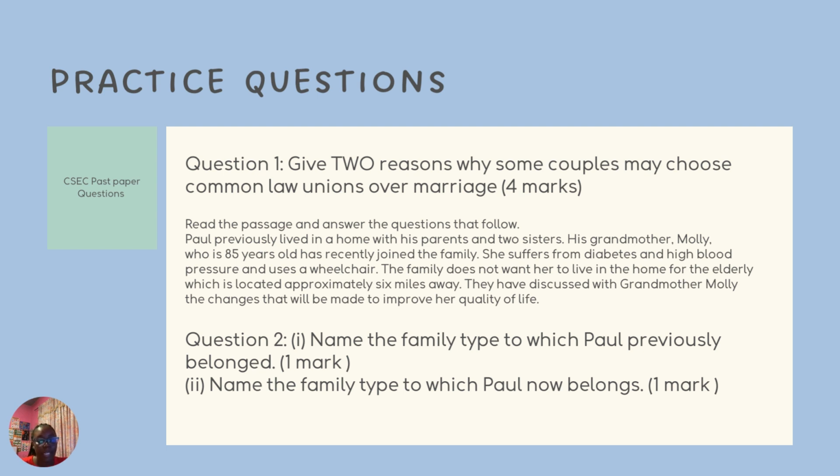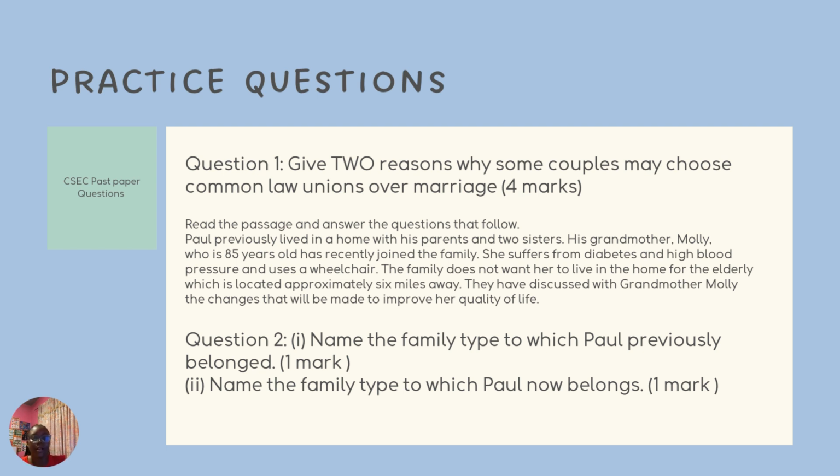Read the passage and answer the questions that follow. Paul previously lived in a home with his parents and 2 sisters. His grandmother, Molly, who is 85 years old, has recently joined the family. She suffered from diabetes and high blood pressure and uses a wheelchair. The family does not want her to live in a home for the elderly, which is located approximately 6 miles away. They have discussed with grandmother Molly the changes that will be made to improve her quality of life.